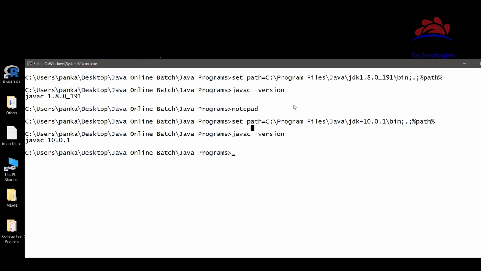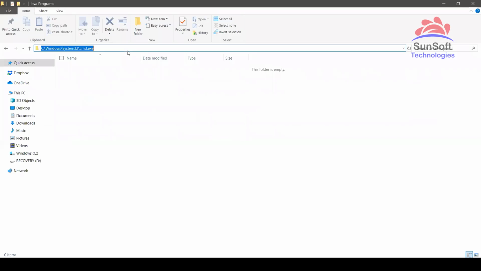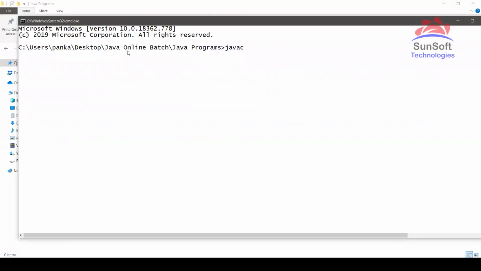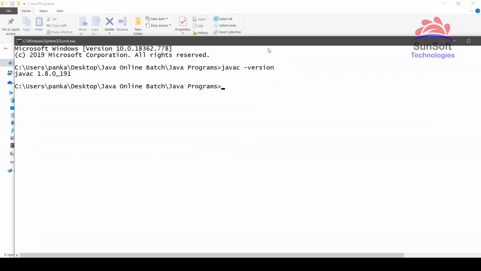But in Eclipse, yes, there will be a separate UI path. In menu options, I'll show you, we can go and select different runtimes. So here I have set the path. If I just exit from here, now I have set the path to 10, but if I exit and again open the command prompt, I'll come back to Java programs and open a new command prompt, and then if I type again javac hyphen version, you can see it will be back to 1.8. So if you are setting it manually with set path equal to, then remember every time you exit the command prompt, you have to open a new command prompt and set it again. So rather than that, you can directly do it in environment variables, which I showed. So fine, this is working.